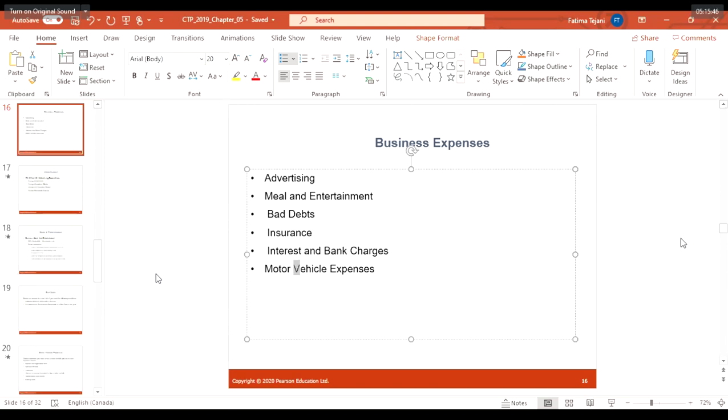So for interest and bank charges also, there is a long list of things you can deduct and claim. Now, let me tell you that business expenses are not limited to this many items. If you go through the CRA form, like the T2125 form, which you have to submit for reporting business income, you can see that there are many other expenses which you can claim.